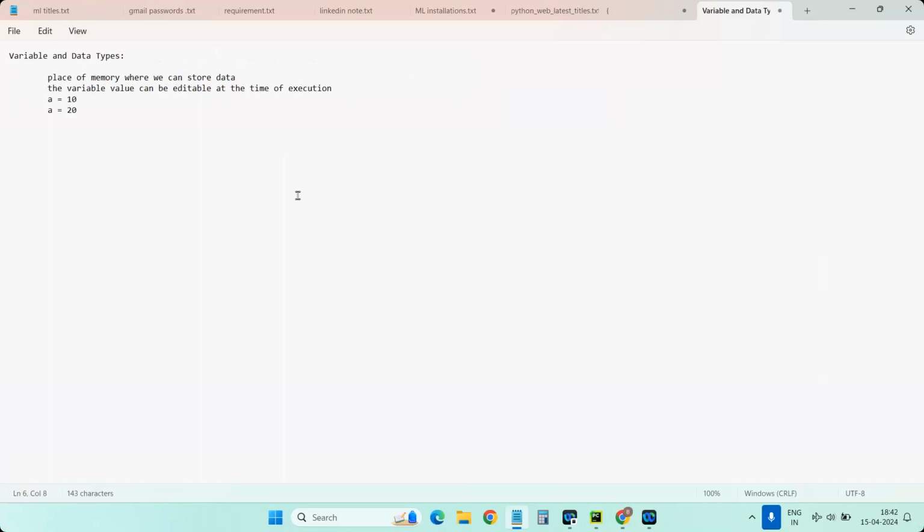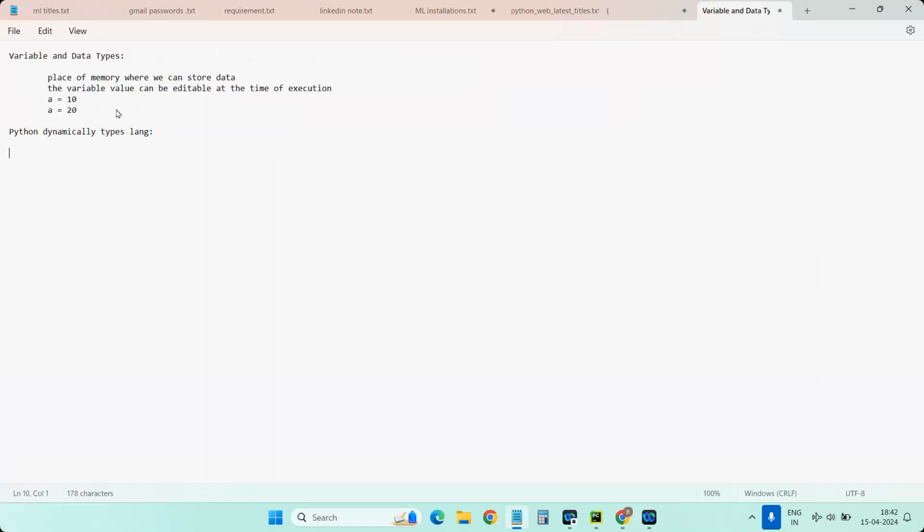As I mentioned in the last class, Python is a dynamically typed language. What it means is that whenever you write a variable, you don't need to declare that variable externally.